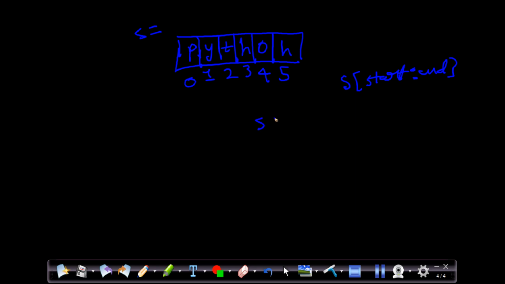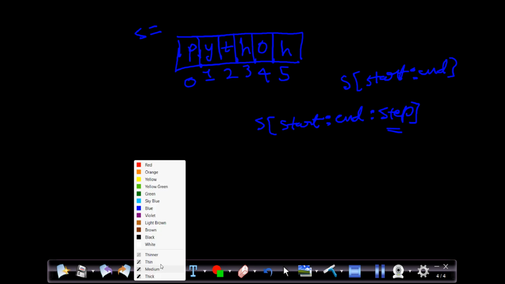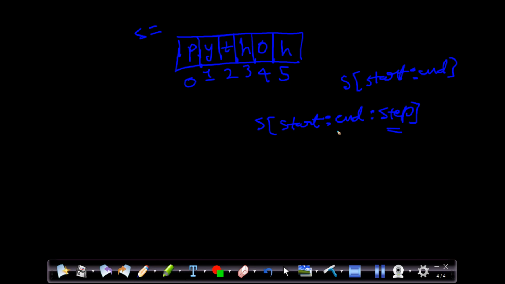Also, we have one more parameter in slicing: start, end, and the step. Step is basically how much of a jump you want from the start of the index. For example, let's say I give 0 to 3, and I have given the step 1.